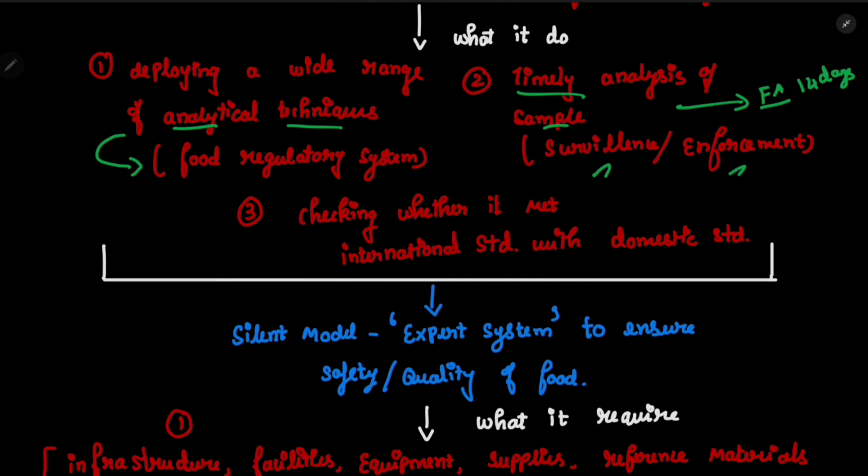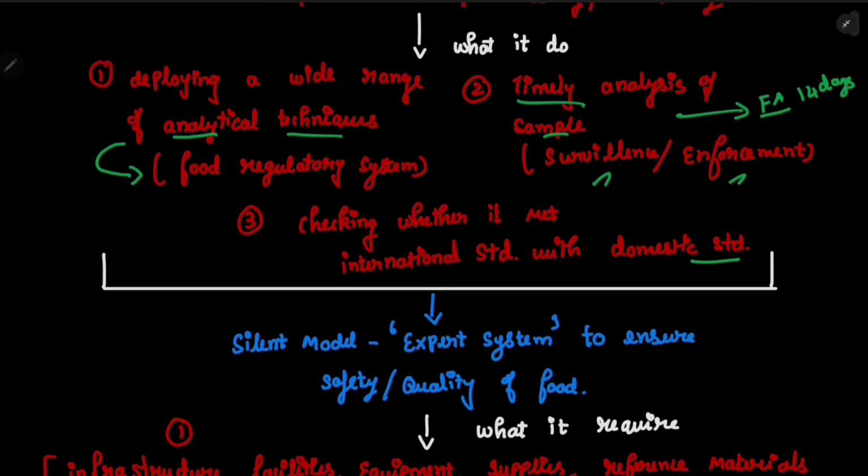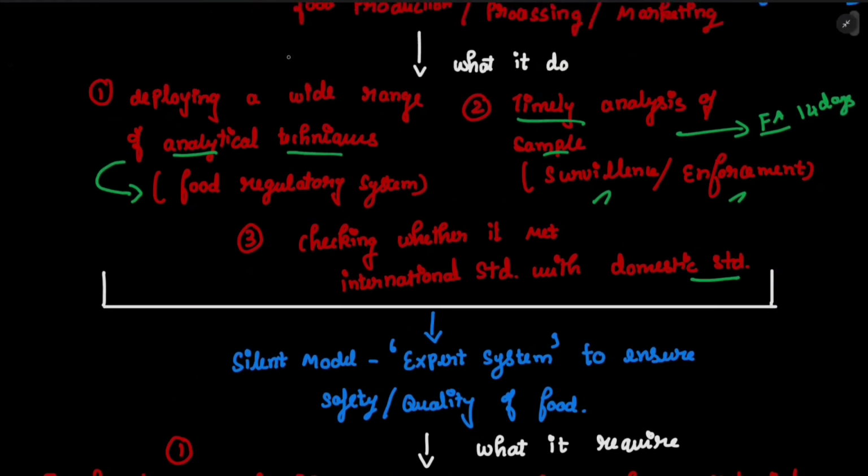So these are the two important points, and the third point is really important because we can check whether this product is aligned with the domestic standard and international standard. So we can easily check three things. One, we can check with the analytical techniques, and we can go for timely analysis, and finally we can compare with the international standard and domestic standard.